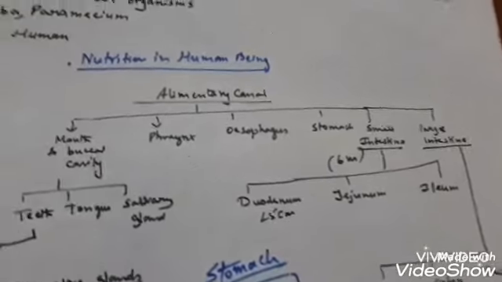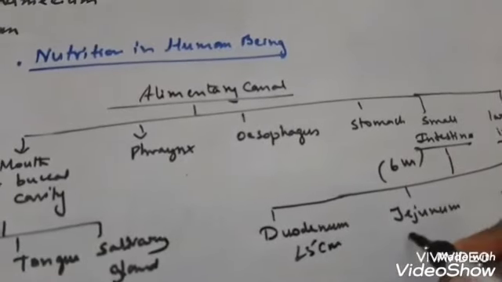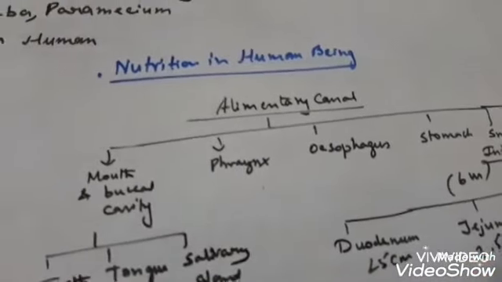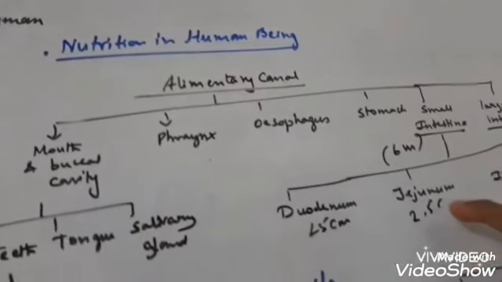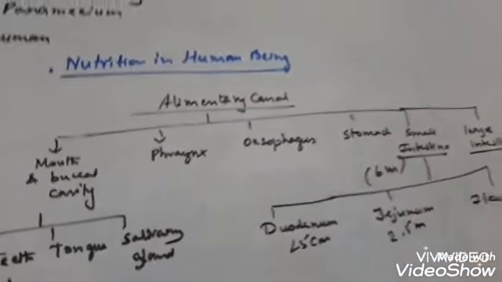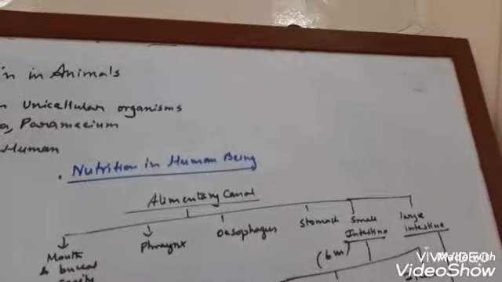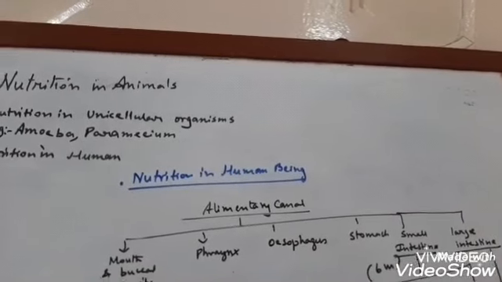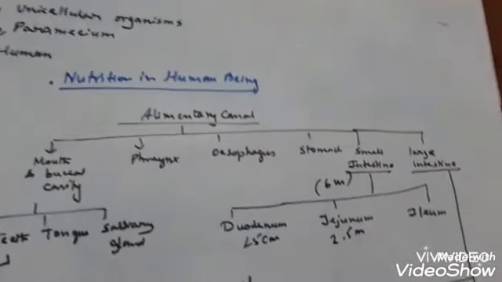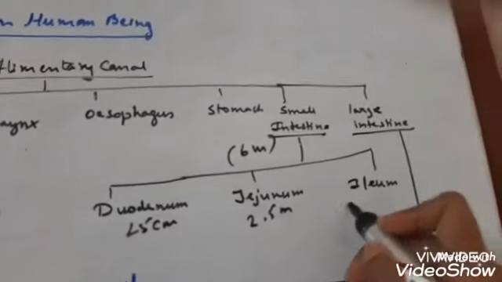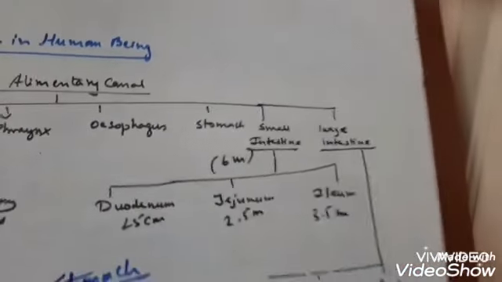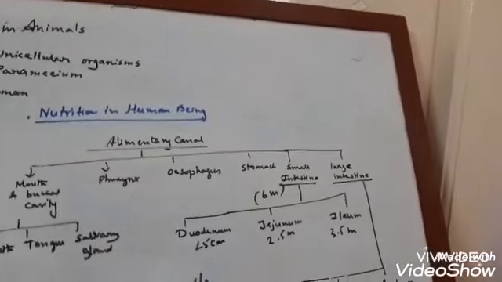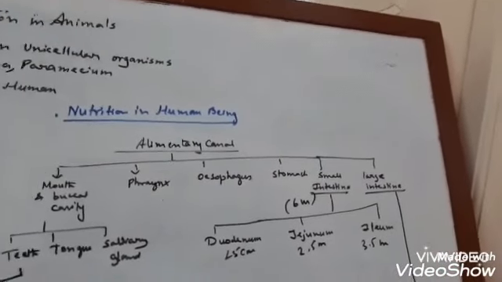Next comes the jejunum. It is about 2.5 meter in length, that is nearly 8 feet, and the last is the ileum, which is about 3.5 meter in length. So these are the different parts of the small intestine.